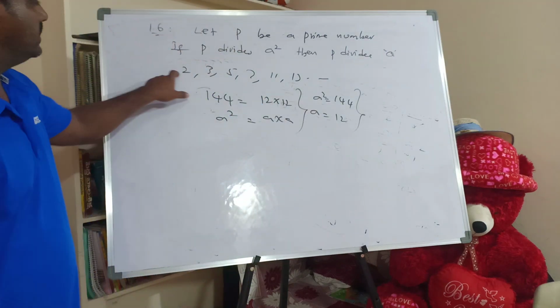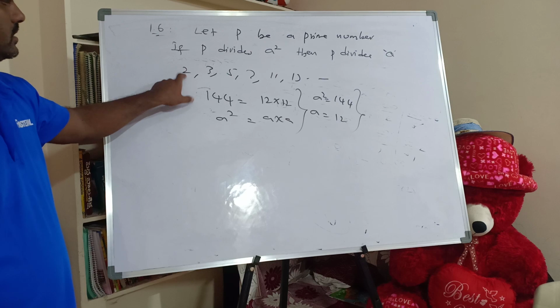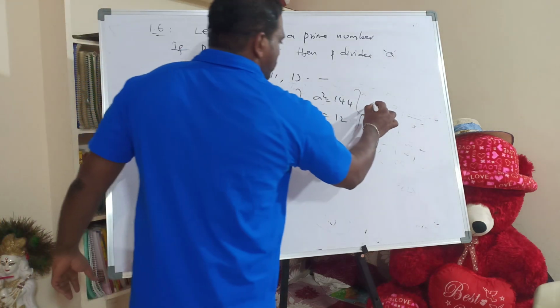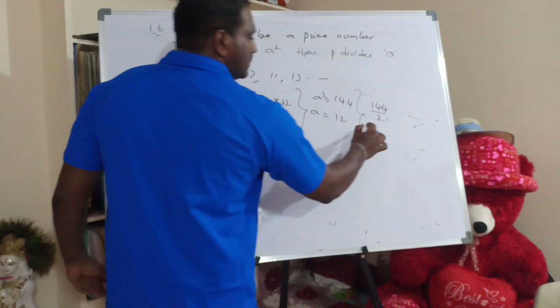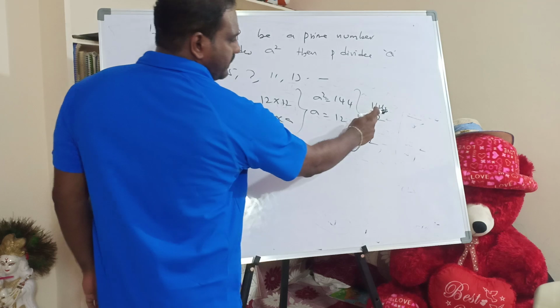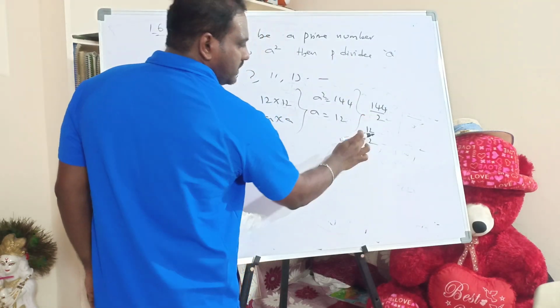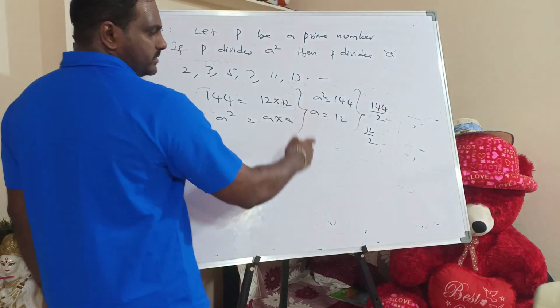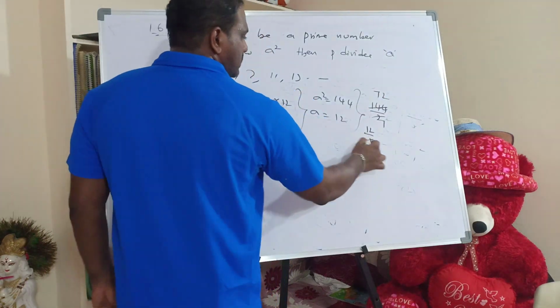Now in this one, which prime number should I take? I am taking 2 first. So 144 divided by 2, and 12 divided by 2. That means if a number divides the square, no doubt it will divide the number also. Is it possible or not? Yes, it is possible. How many times? 72 times, and 6 times.